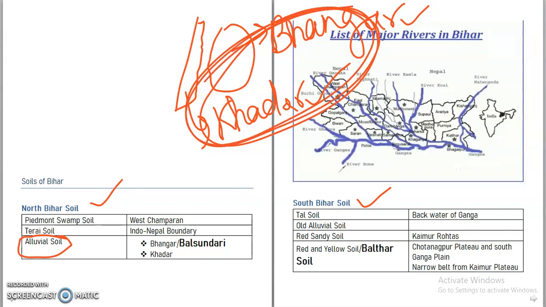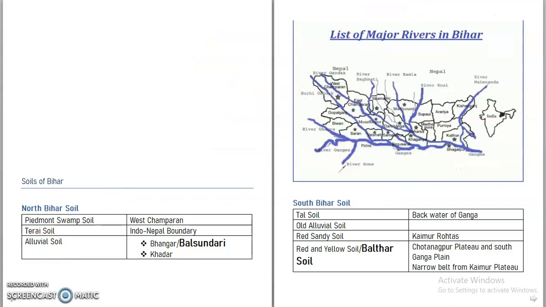Now coming to the North Bihar soil. We are going to start from West Champaran. This West Champaran region, the Someshwar range region, has an abundance of water. That's why it creates swampy soil. There is also canebrake type of forest. This swampy soil is also known as Piedmont swamp soil. It is found in West Champaran. We have to remember this, as it has been previously asked: Piedmont swamp soil is found in which region?